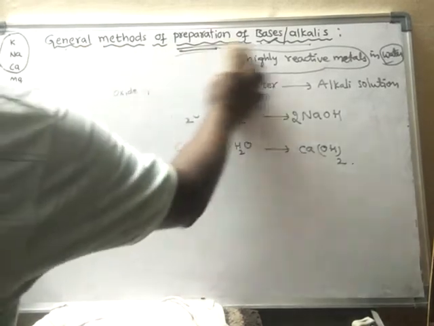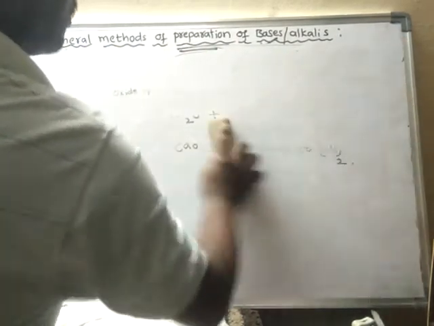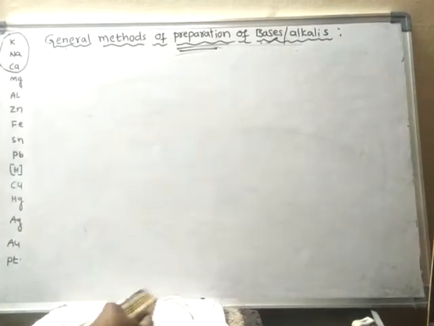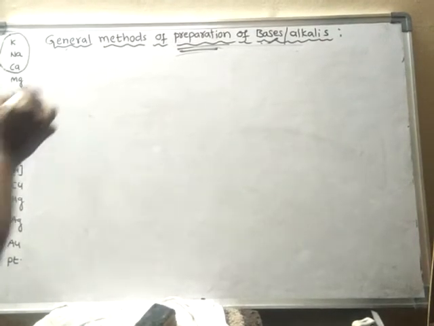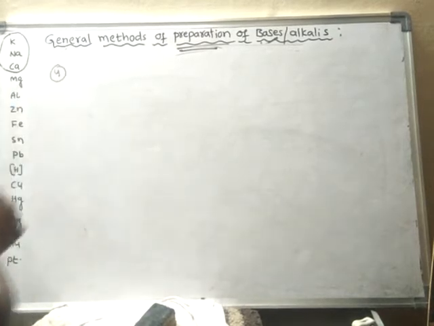Next, the fourth method we will learn. What is the fourth method of preparation? By dissolving ammonia gas in water.